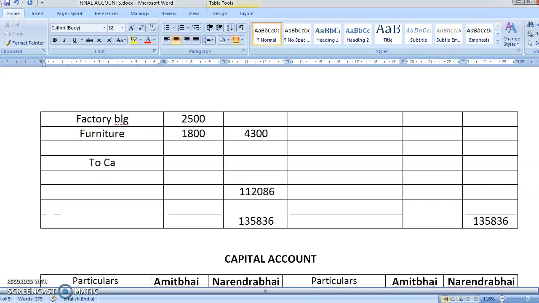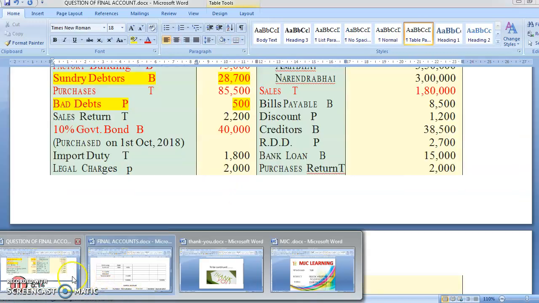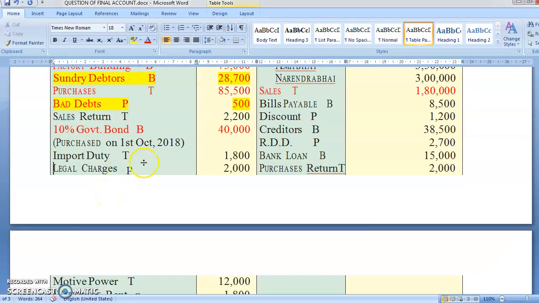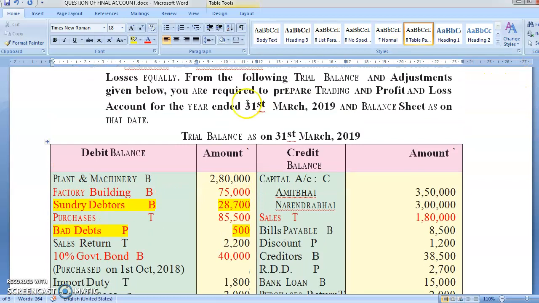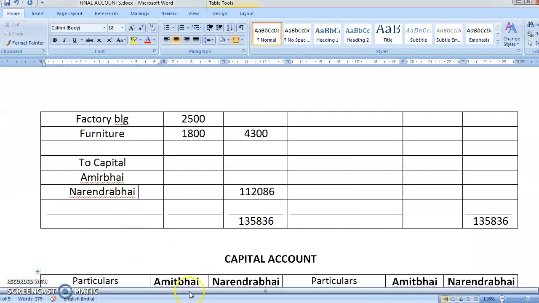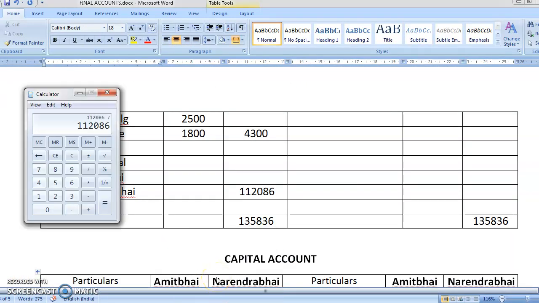We have done this in admission also, to capital account. Yes. What was the name of the two partners? Amir Bhai and Narendra Bhai. Chalo, what was the partner profit sharing ratio? Equally, meaning simply divided by 2. Okay, chalo, divided by 2.